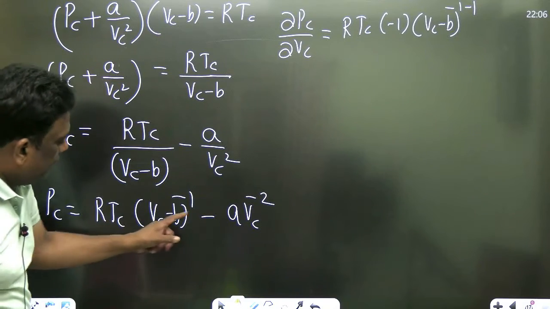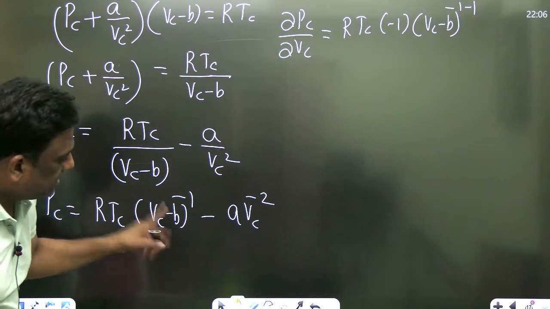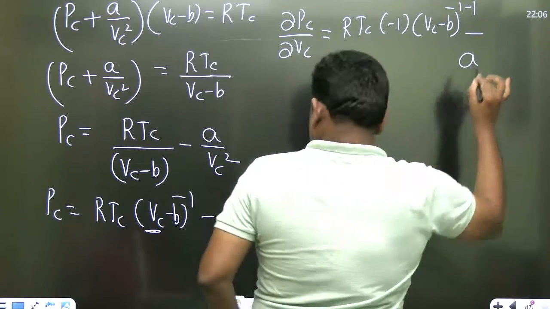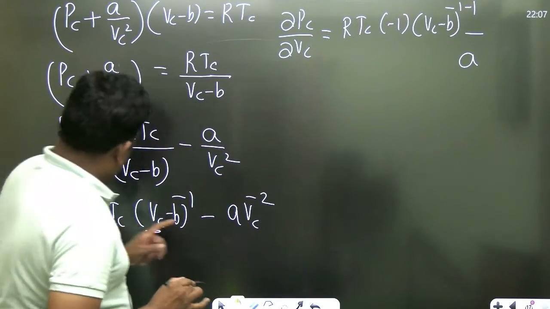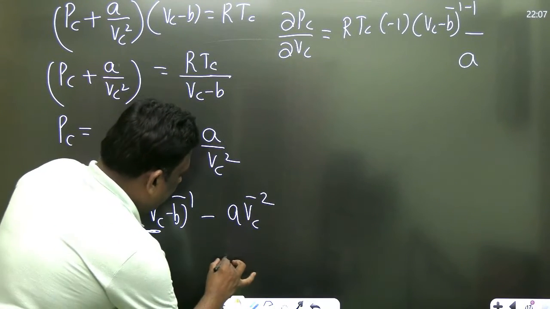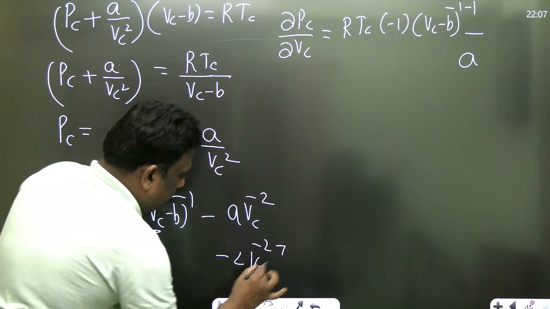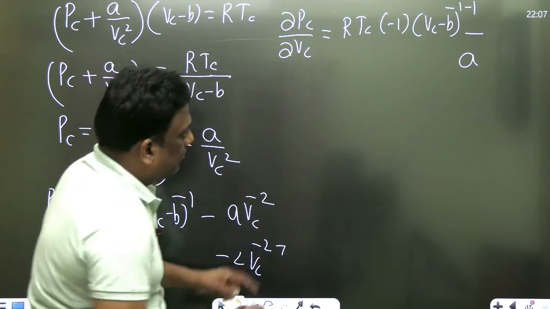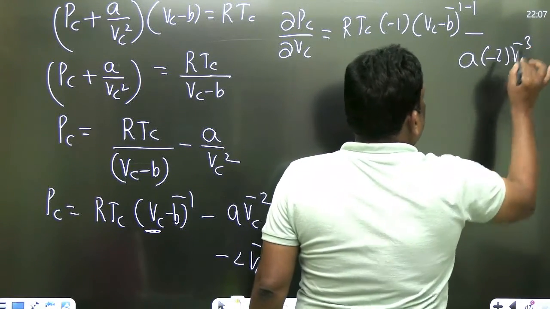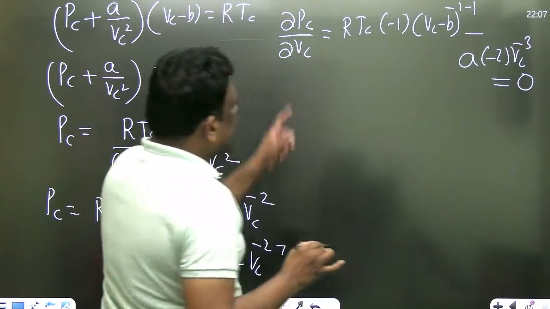Excellent. So again you differentiate. VC का differentiation 1, b का 0 है. Minus, excellent, a times, इधर देखो, what is x power n? We are differentiating with respect to V. So n into x power n minus 1. So it will be minus 2 VC power minus 3. And this should be equal to 0. Why is this equal to 0?